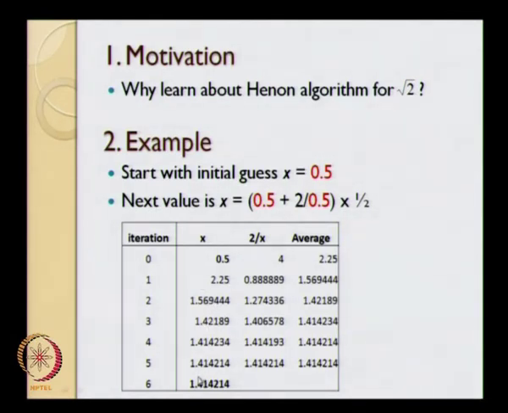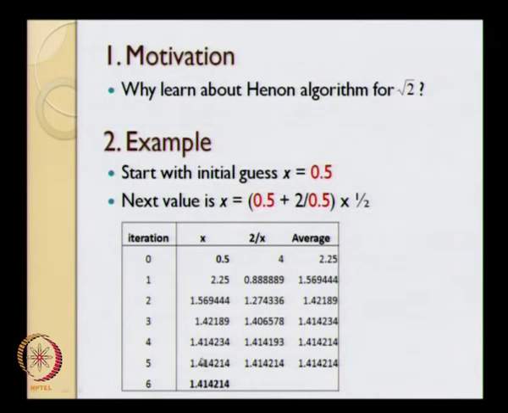In this particular case I have done the Excel simulations up to iteration number 6. What we see over here is that the first initial guess of x was 0.5, the second was 2.25, and both these values are quite far away from the actual solution 1.414214. Okay, the third value comes fairly close, we reach 1.569, the fourth value is even closer, 1.422, then 1.414, 1.414, 1.414.